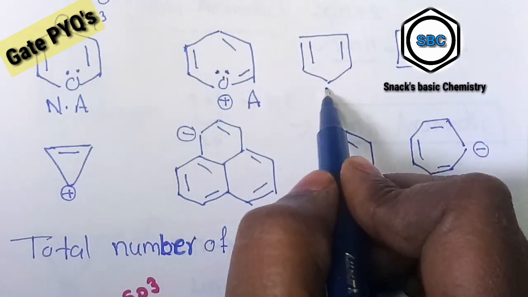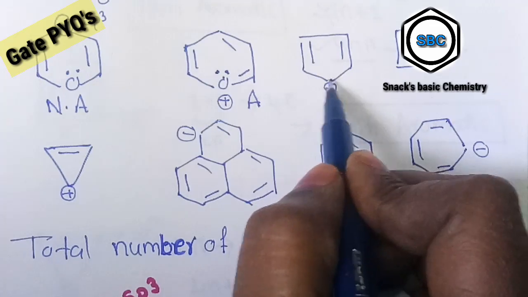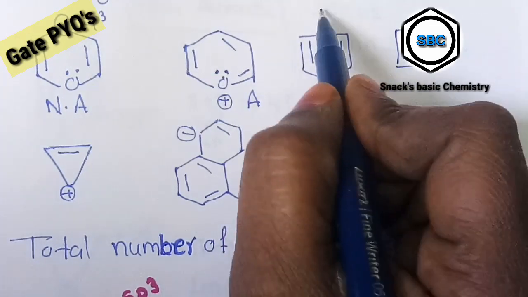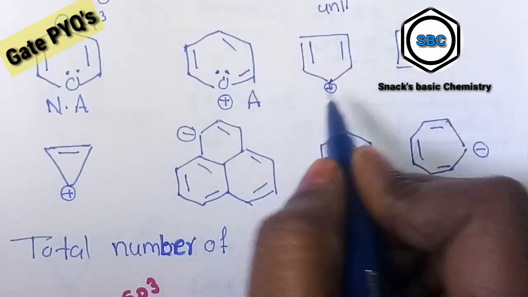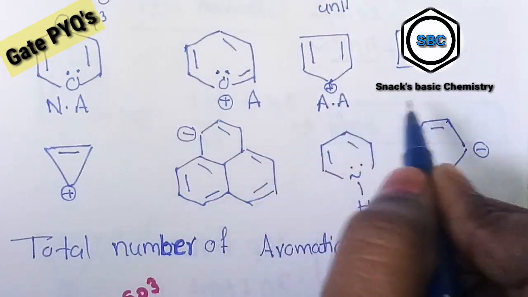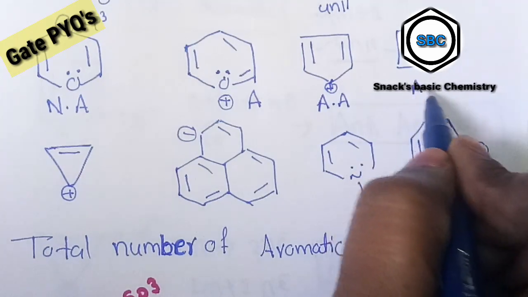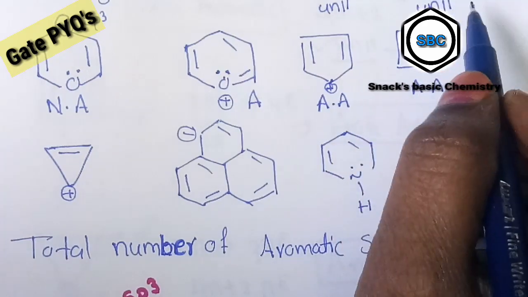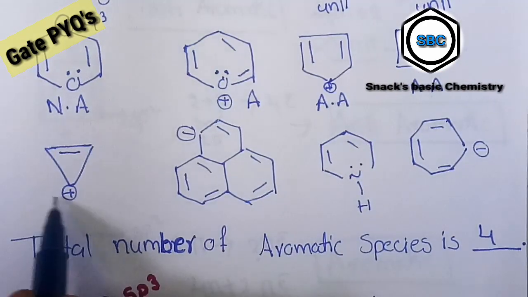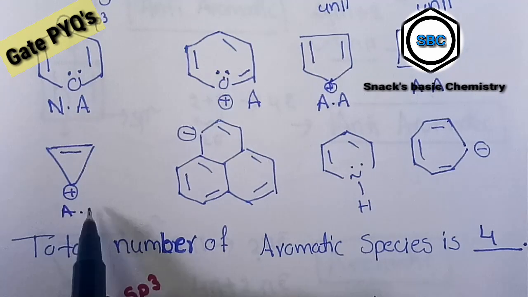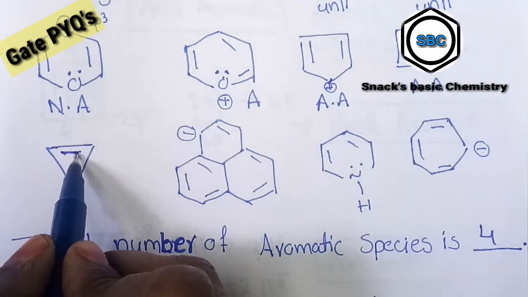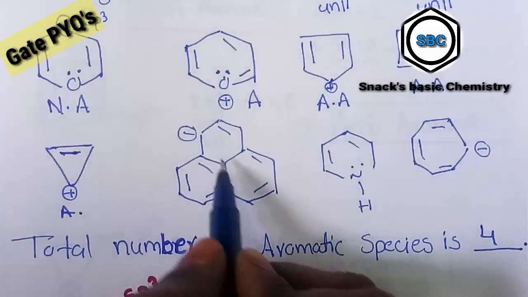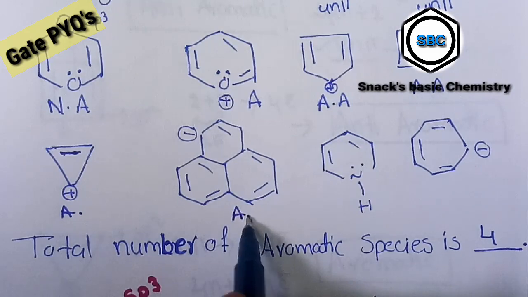Next, all carbons are sp2 carbons, but it follows the 4n pi electron system, so it is an anti-aromatic compound. This is also anti-aromatic, because it also follows the 4n pi electron system, as we already discussed. Next, it is an aromatic compound. Why? Because 2 pi electrons are present, so it follows Huckel's 4n plus 2 rule.